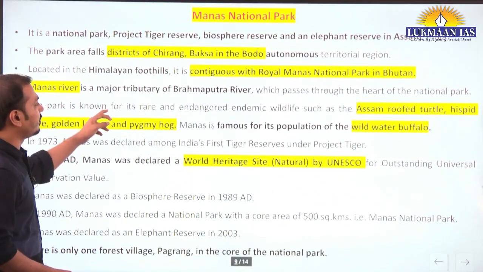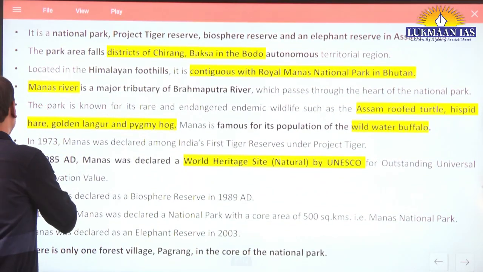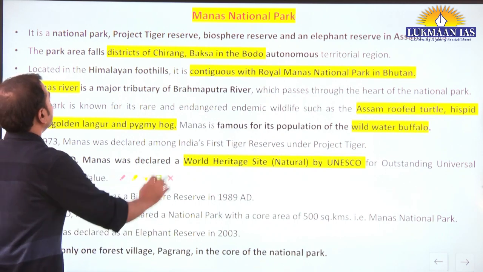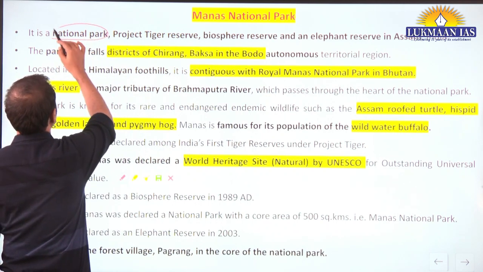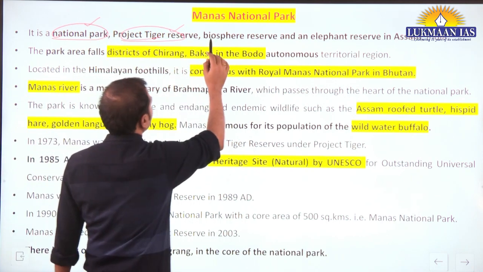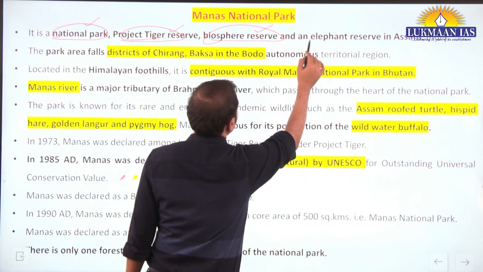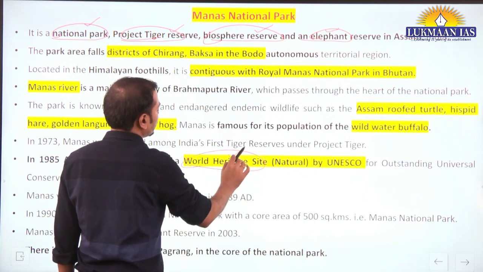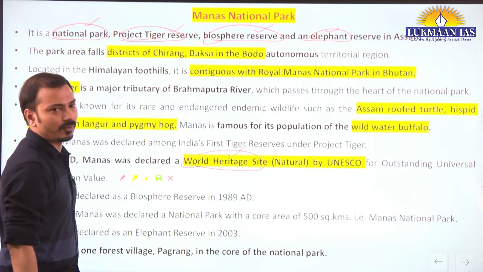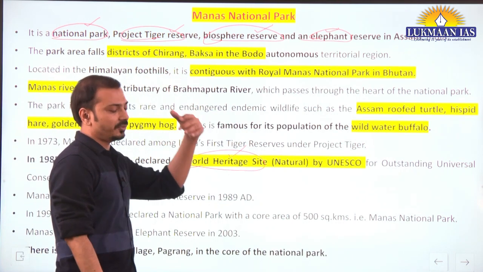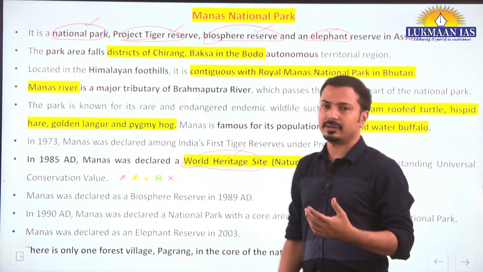Here I will again repeat this. So yes, Manas National Park is basically a protected area declared as a National Park, also a Tiger Reserve, then a Biosphere Reserve, also an Elephant Reserve, and also a World Heritage Site under UNESCO, a Natural World Heritage Site. You should know about the different designations given to a particular protected area.